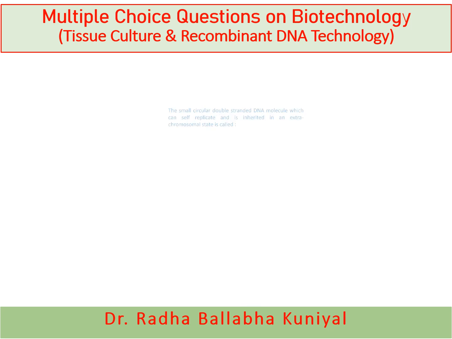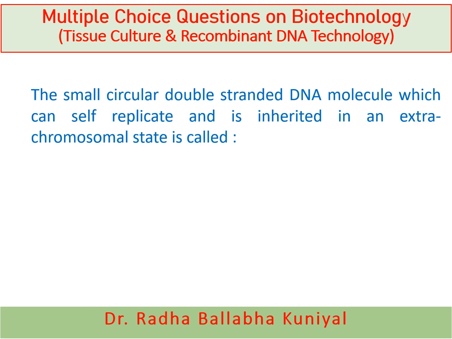The next question is, the small circular double-stranded DNA molecule which can self-replicate and is inherited in an extra chromosomal state is called A. Phage, B. Transposomes, C. Hybrid, or D. Plasmid. And here the right answer is D. Plasmid.